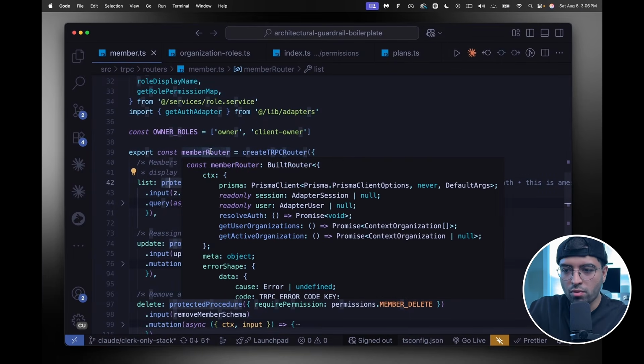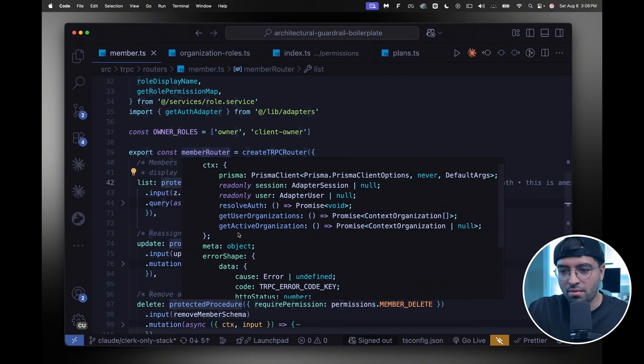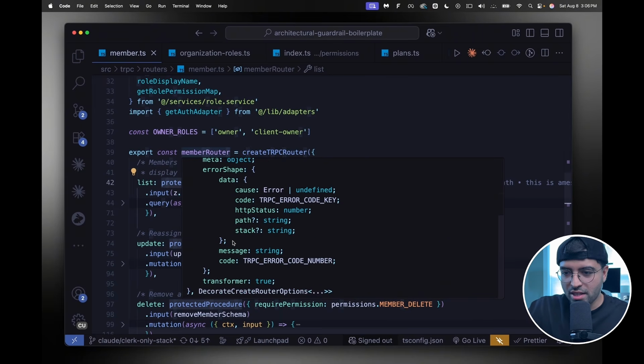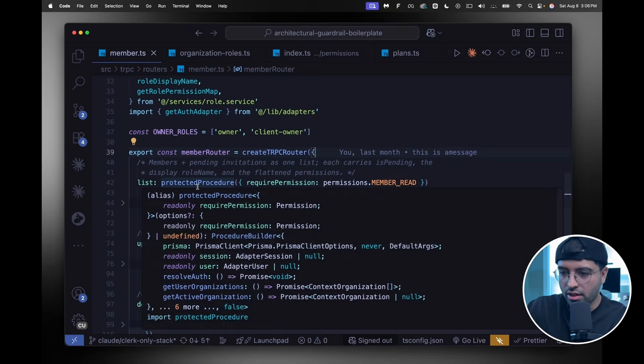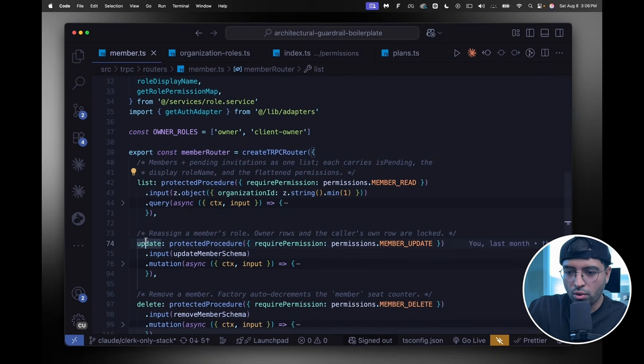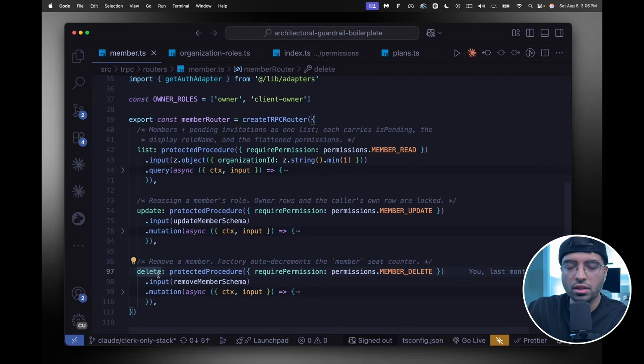So if I hover over member router, I know exactly what is required and exactly what's available on the server itself. So you see I have the CTX object, right? All this stuff is baked into this with the help of TRPC by default. If you look at this now, every single API endpoint, list, update, delete, regardless, is using that protected procedure. Simple. So I know that when AI is trying to build any features into my app, as long as I see protected procedure in front of this, I am confident that to some degree this is protected, right?